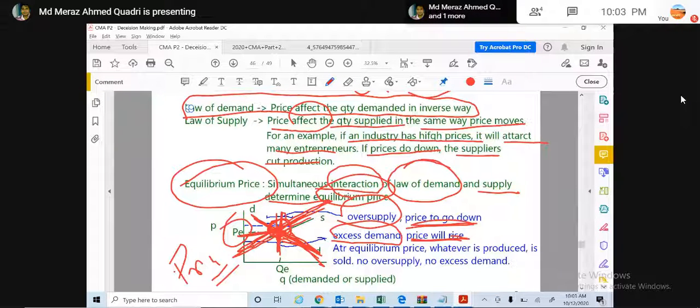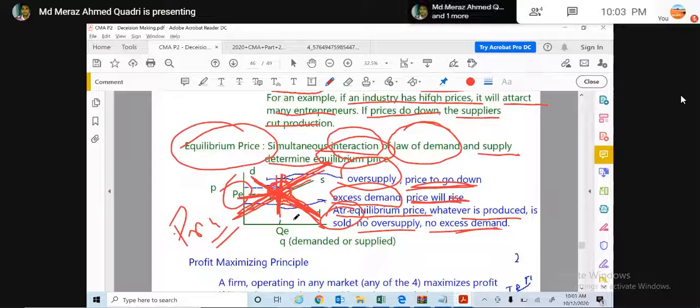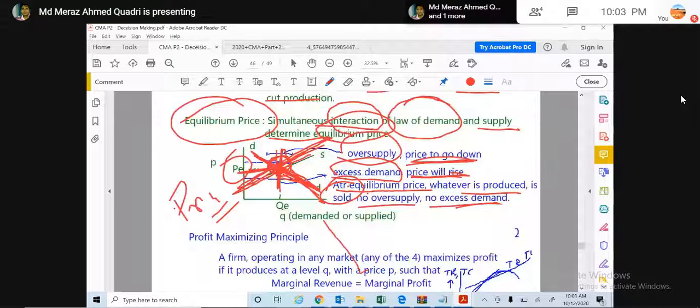After the equilibrium, whatever is produced is sold, with no oversupply and no excess demand. So equilibrium is the point where there is no oversupply and no excess demand in the market. You can easily determine it: it is the intersection point between supply and demand.